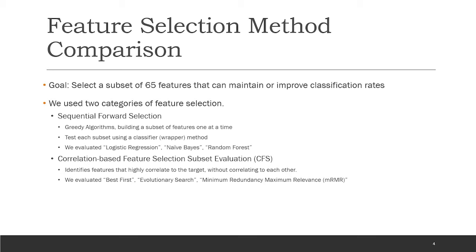We analyzed two different forms of feature selection: sequential forward selection, which is a greedy methodology relying on building a subset of features one at a time, testing each possible subset with a classifier or wrapper method. These classifiers include logistic regression, naive Bayes, and random forest. Alternatively, we have correlation-based feature selection subset evaluation, or CFS. These identify features that correlate highly to the target but not to one another. For this, we evaluated best first, evolutionary search, and minimum redundancy maximum relevance, or MRMR, for our experiments.